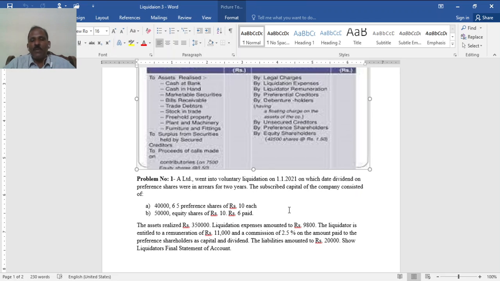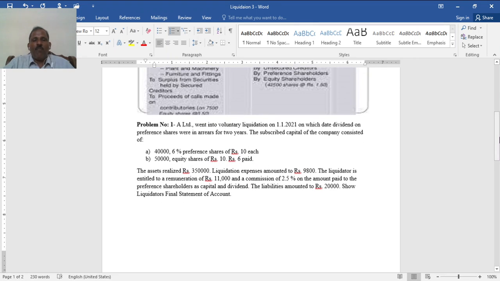The subscribed capital of the company consists of 40,000, 6% preference shares of rupees 10 each. So there is 4 lakh preference capital. Then 50,000 equity shares of rupees 10 each, but rupees 6 paid. Assets realized 3,50,000. Liquidation expenses amount to rupees 9,800.